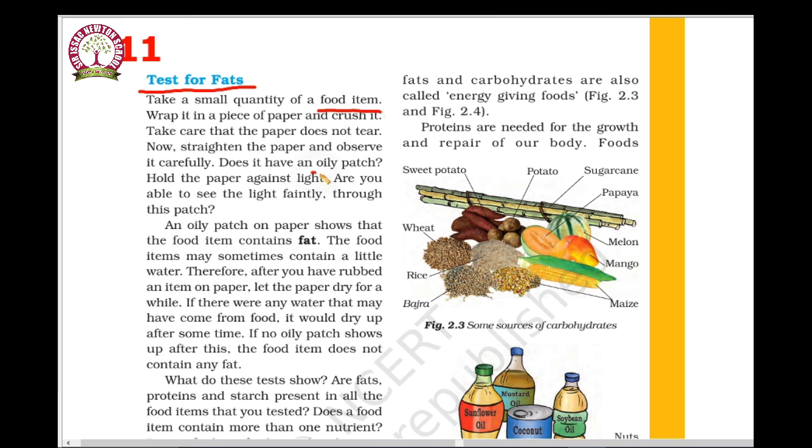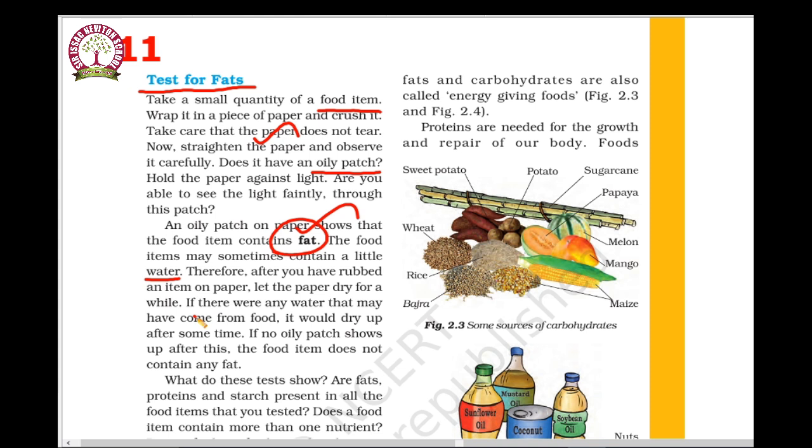Does it have any oil patch? If the paper has an oil patch, then it indicates the presence of fat in the particular food item. This is an easy test for finding whether the food component has fat or not. Food items sometimes contain a little water, so after you rub the item on the paper, let the paper dry for a while. If any water came from the food, it will dry up after some time. If no oily patch shows up after this, the food item does not contain any fat.